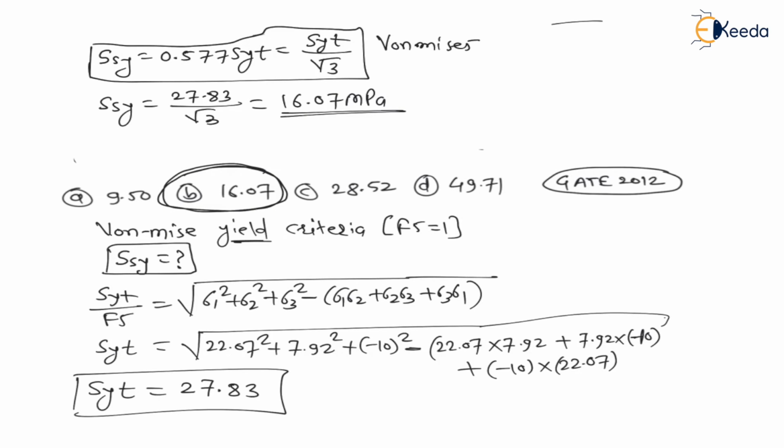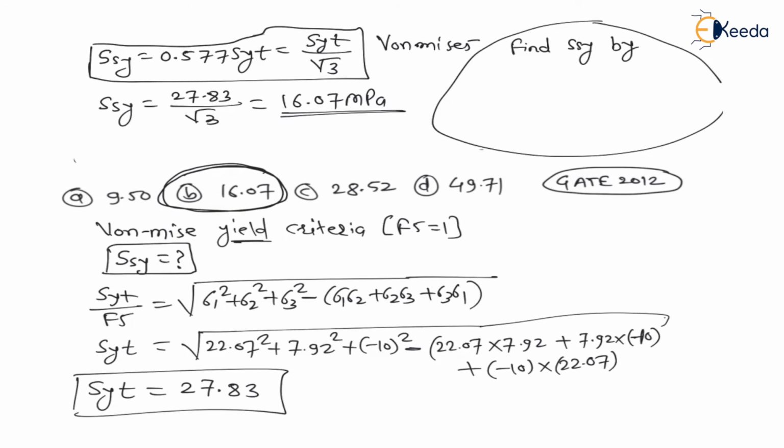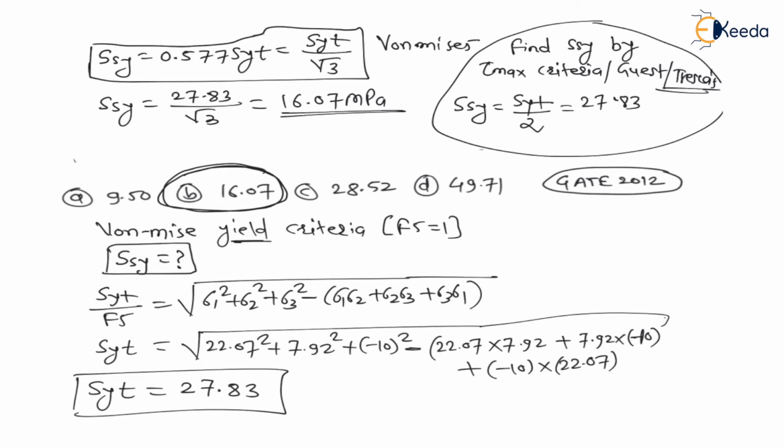Now my dear students, let us see one note. If the question is to find SSY by the maximum shear stress criteria, tau max criteria, that is Guest's theory or Tresca's theory, then as per maximum shear stress theory, SSY is equal to SYT divided by 2, which is nothing but 27.83 divided by 2.